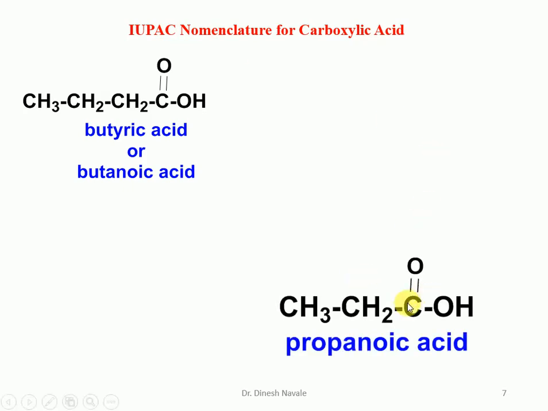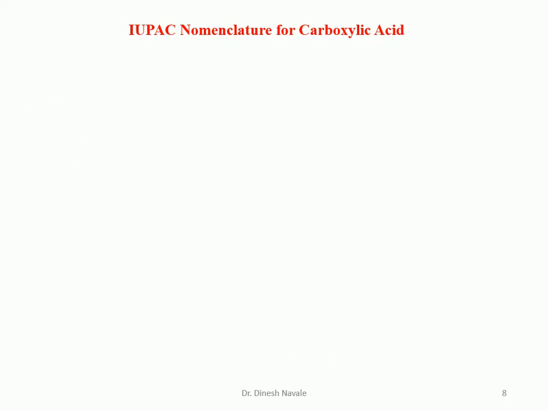The second structure has 3 carbon atoms. So our basic carbon chain will be propane, and the E will be replaced by oic acid. So the IUPAC nomenclature is going to become propanoic acid.